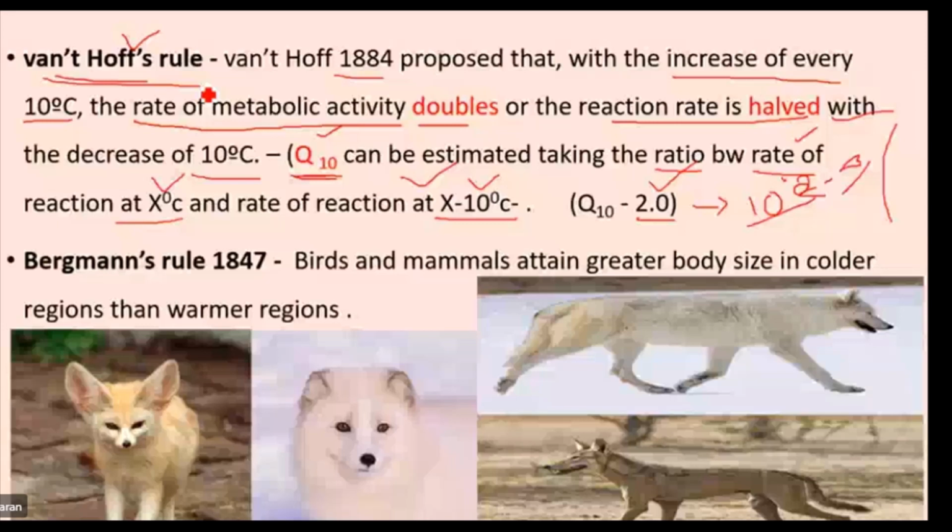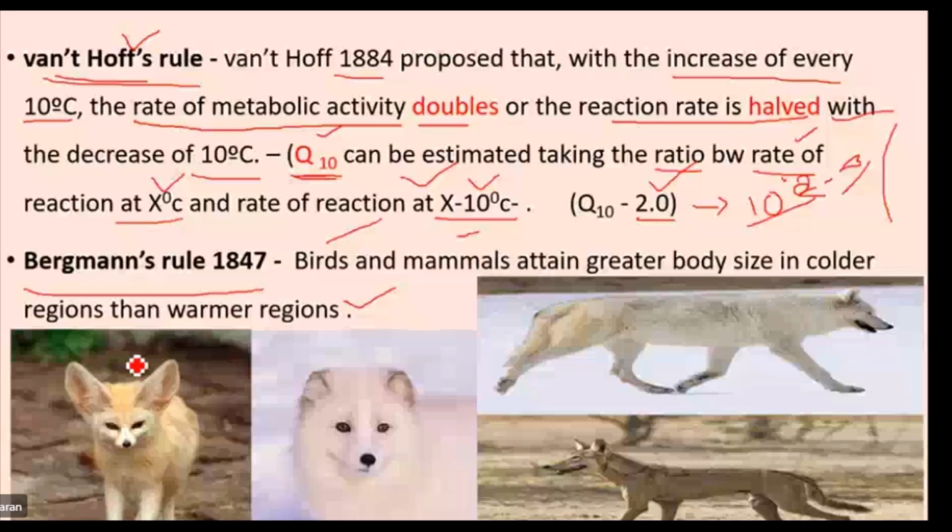What is Bergmann's rule? Birds and mammals attain greater size, greater size means large body size, in colder regions than in warmer regions. This is the warmer region in which you see the size of the organism is small, but in a colder region it is large in size.